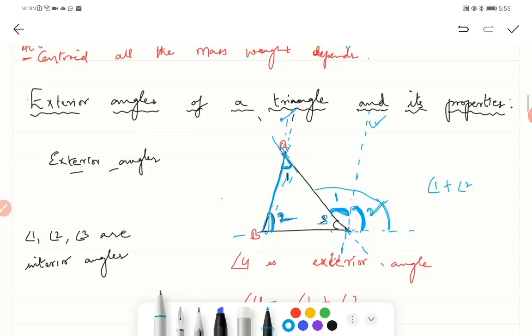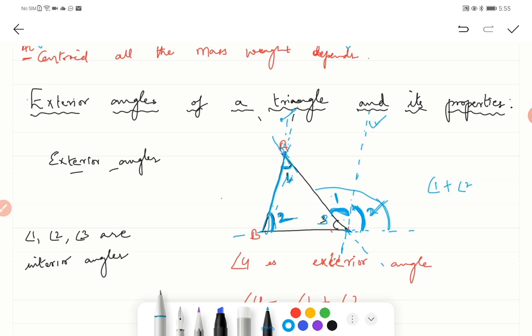So this 1 and 2 are nothing but the opposite interior angles. By using your transversal properties, that is alternate angles and corresponding angles, we get this. So by that we can say it is the sum of your interior opposite angles.